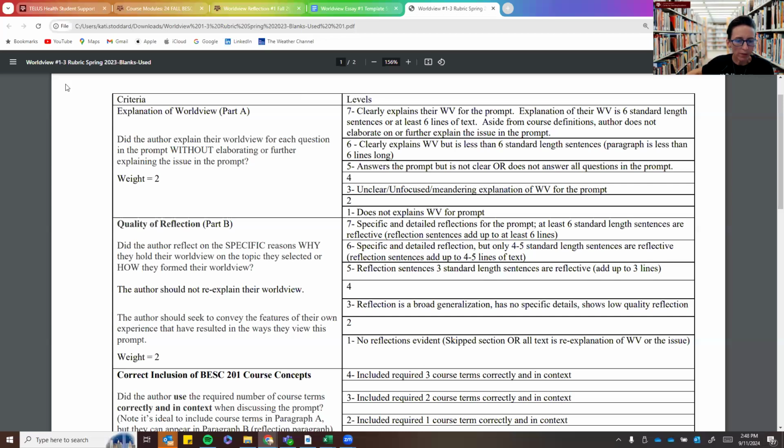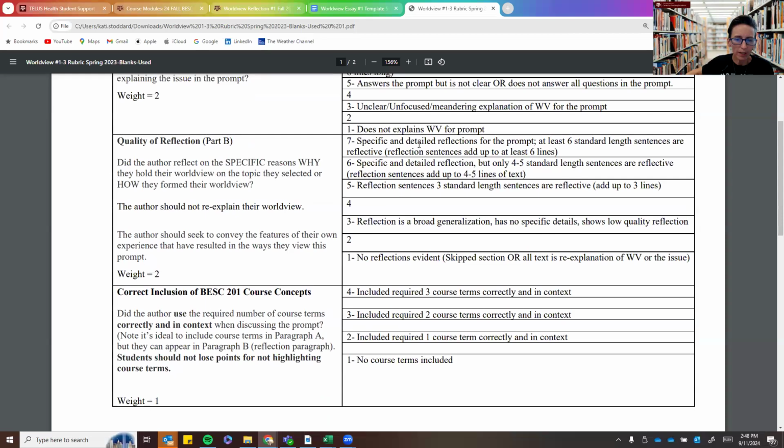So quality of the reflection, you can see detailed, specific and detailed reflection, 6 standard lengths of sentences, is a 7. A 6 is specific and detailed, but only 4 to 5 standard lengths of sentences are reflection, and then it goes down from there. Sometimes if the reflection is broad and generalized with no specific details, or low quality reflection, that would be a 3. And then there's 2 points below that. So no reflection, evidence skipped, or all the text is a re-explanation of their worldview. So if you entirely re-explain your worldview, then you get a 1 on that. And note that this is a weight of 2, so that's heavier. It means it weighs more in the assignment.